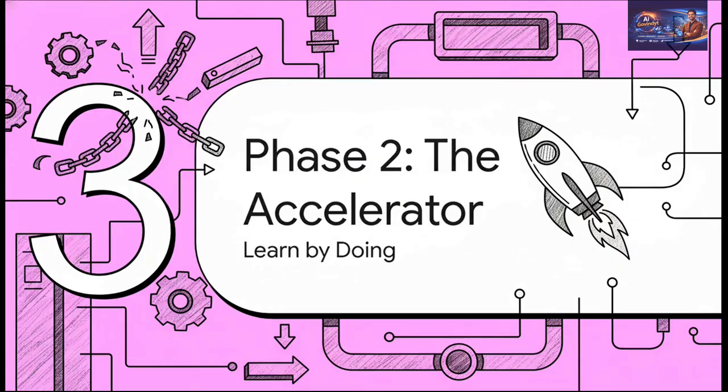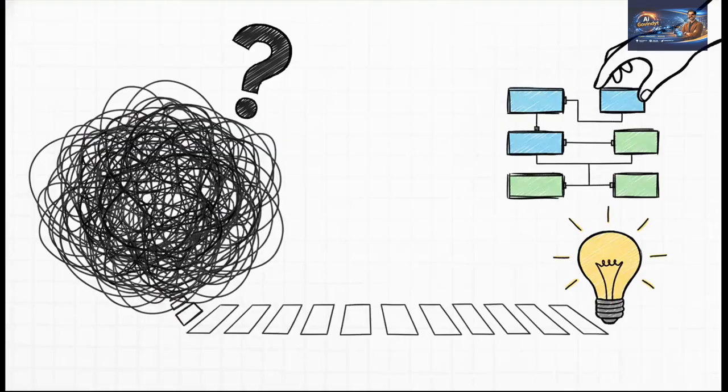Okay, you've done the homework, you've got the theory. Now for the fun part. The most important part. Phase 2, the hands-on accelerator. This, my friends, is how you escape tutorial hell. This is where you actually start building and where the real learning happens. Let's go. And this is the secret sauce, the one thing that all the pros in the community forums say.